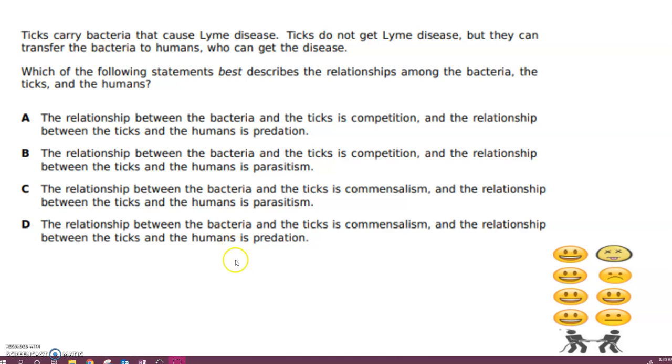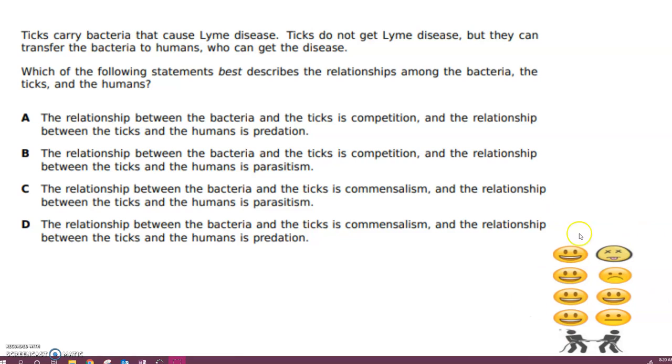Ticks carry bacteria that cause Lyme disease. Ticks do not get Lyme disease, but they can transfer the bacteria to humans who can get the disease. Which of the following statements best describes the relationships among the bacteria, the ticks, and the humans?